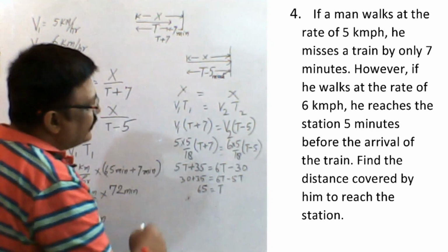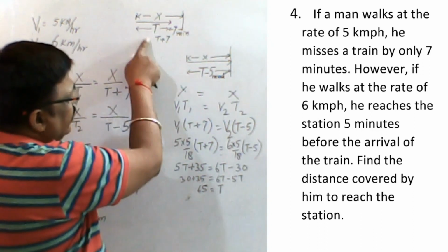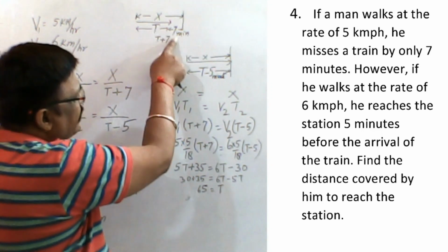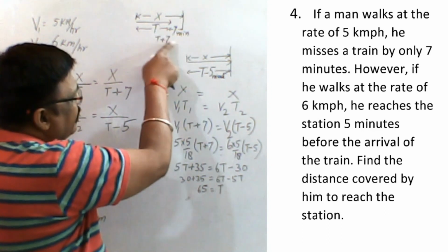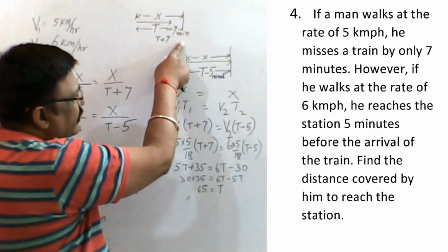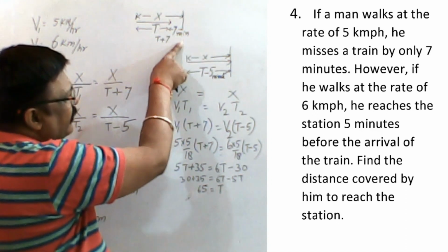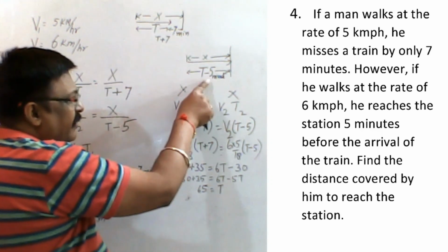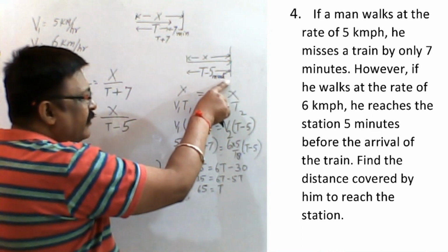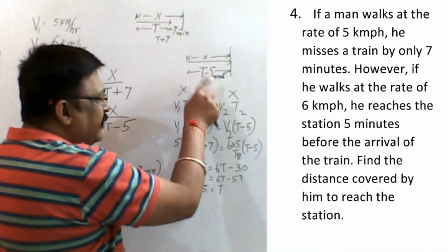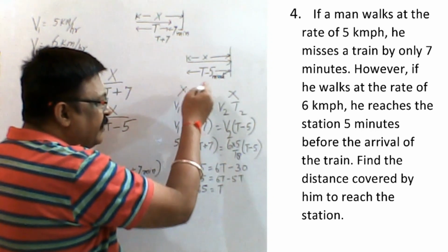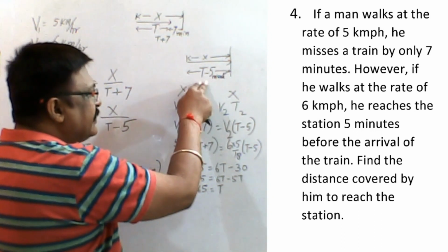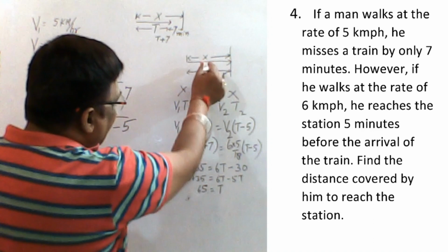T is the standard time, you take it. So T plus 7 minutes is the time he is taking to reach, compared to the exact time of the arrival of the train. And here, he arrives 5 minutes before the arrival of the train. So 5 minutes is a waste, so T minus 5 is the exact time he takes in reaching the distance x.